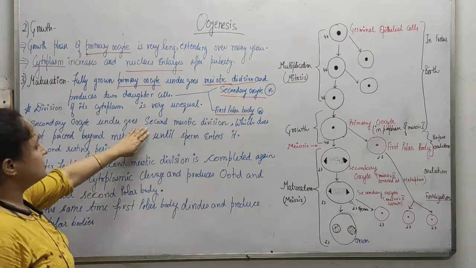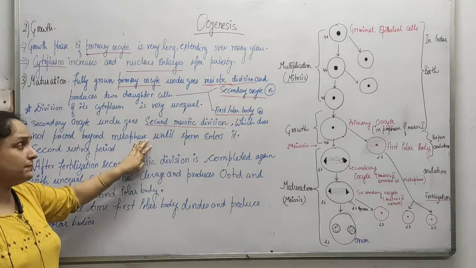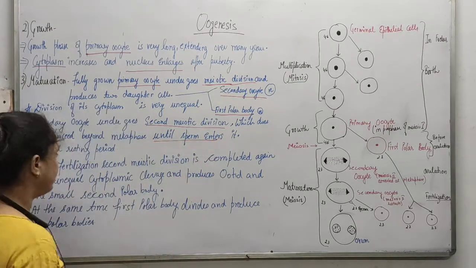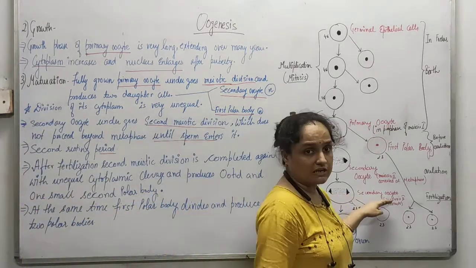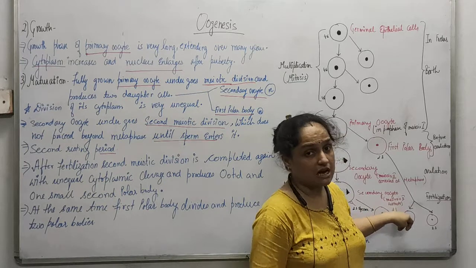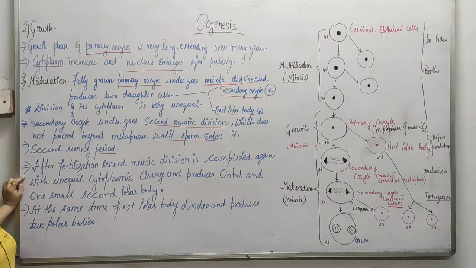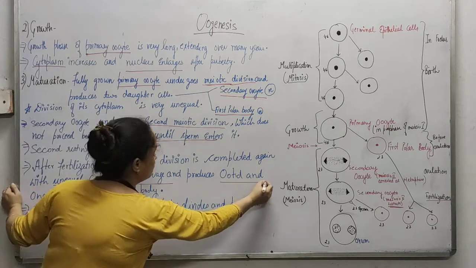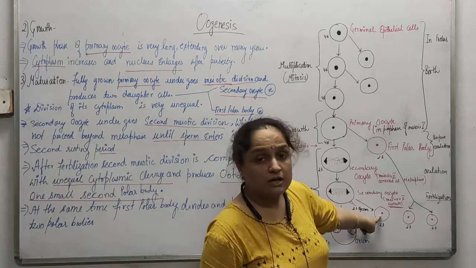So the secondary oocyte undergoes the second meiotic division, which does not proceed beyond metaphase, जो कि proceed नहीं करता metaphase के आगे. कब तक? जब तक sperm entry ना हो जाए. Got it? सेकेंड रेस्टिंग स्टेज इसी फेज को कहा जाता है, क्योंकि ये वेट करेगा फर्टिलाइज होने का. जब ये फर्टिलाइज हो जाएगा तो meiosis second रीस्टार्ट. Here you can see it is going to restart. Okay, then after fertilization the second meiotic division is completed, again with unequal cytoplasmic cleavage, and produces an ootid and one small secondary polar body.